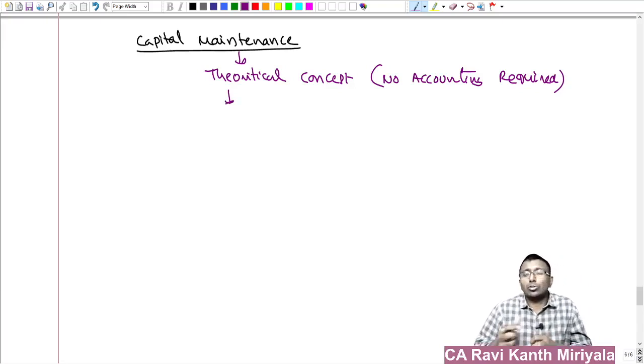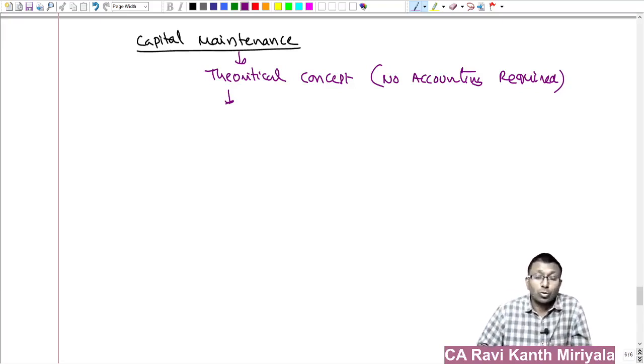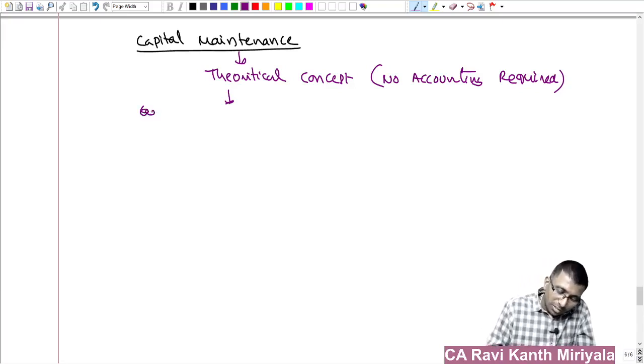We don't want to distribute too much of dividend and later face the capital crunch. So the entity does not want to distribute excess dividends.